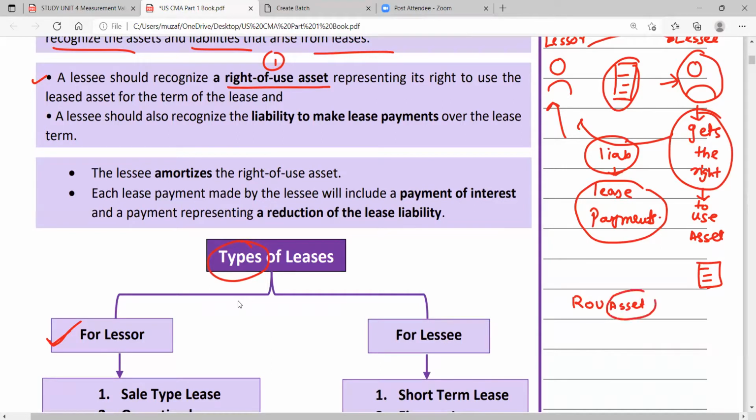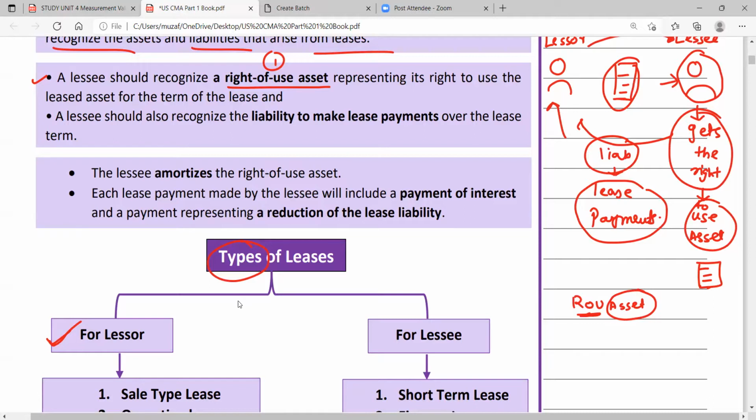The asset is named as what here? Right of use asset, because that asset is not owned by the lessee directly. At the end of the term, maybe he will own it, and that type of lease is called a finance lease. We'll come to that later. But let us understand that due to this right to use the asset, what entry will the lessee pass? What will the lessee recognize?